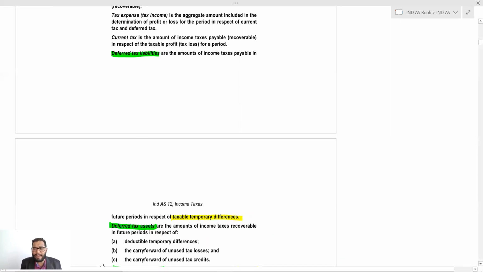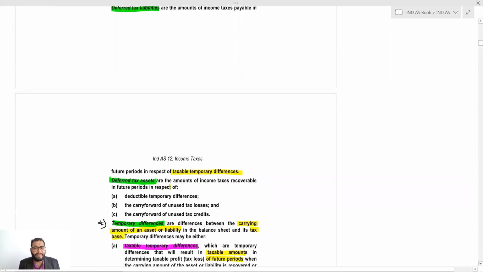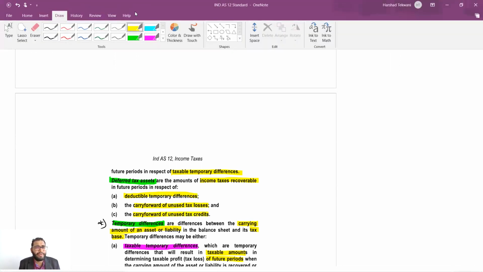Now, what is the deferred tax asset? Deferred tax assets are the amount of income tax recoverable in future periods because you have paid more tax as of now, because of deductible temporary differences, carry forward of unused tax losses, and carry forward of unused tax credits. Now there are two additional things which give rise to DTA.